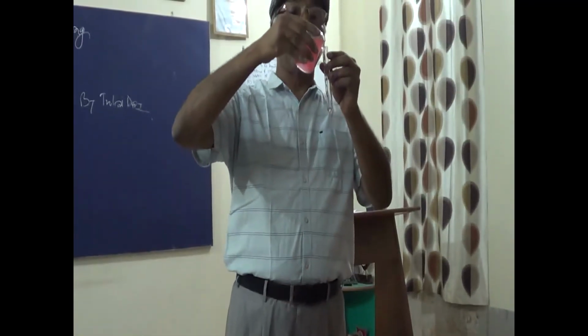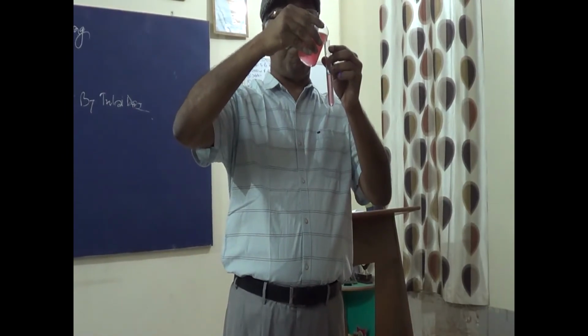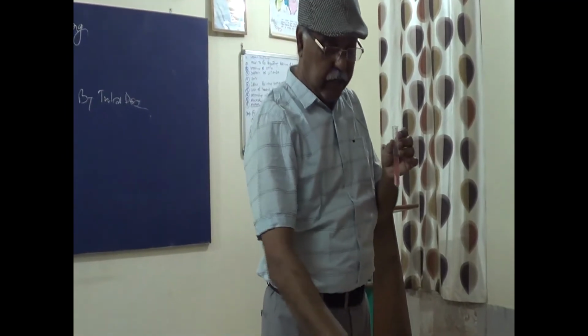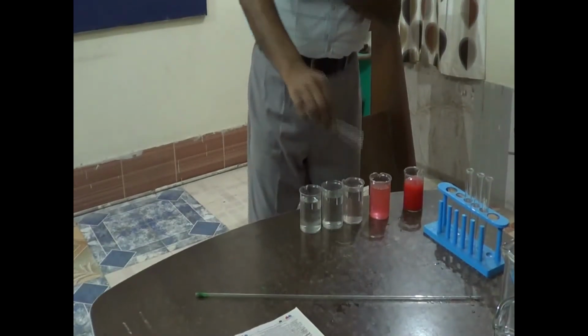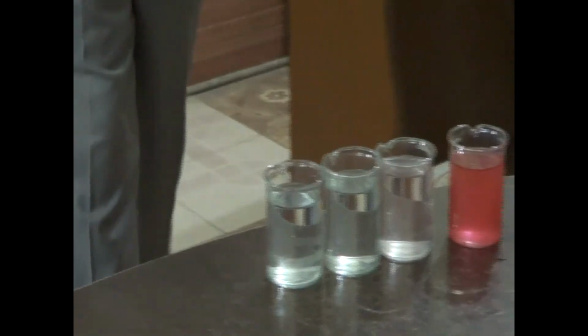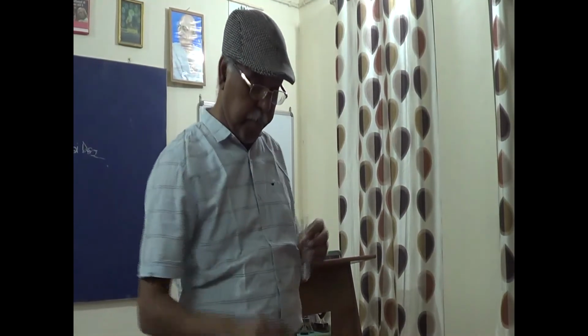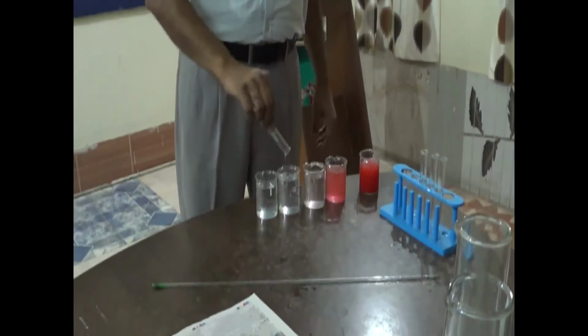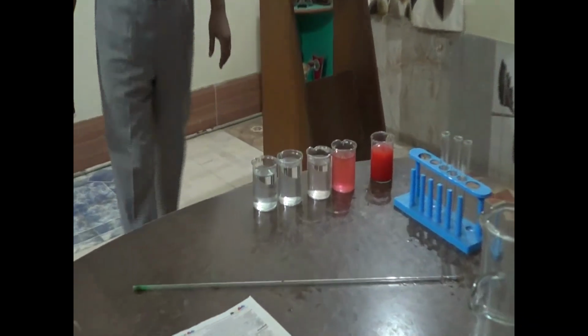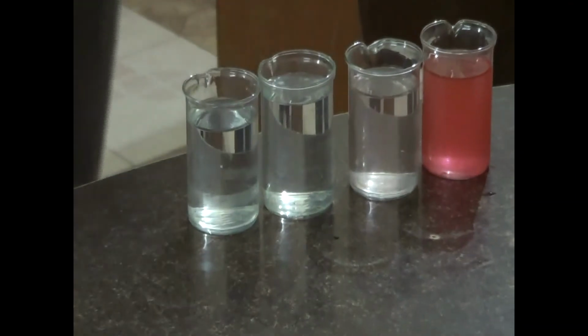Let me stir it once. Okay. Now children, I am going to add into this. Now add this into this.